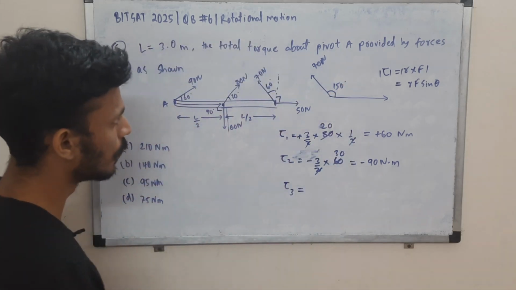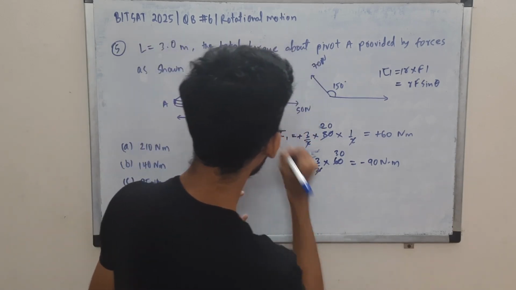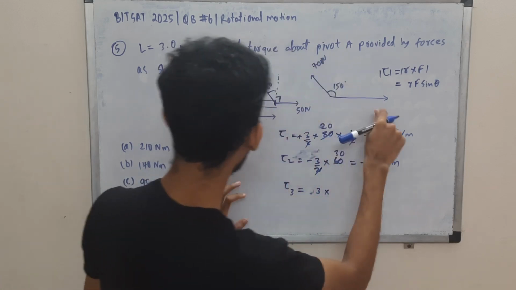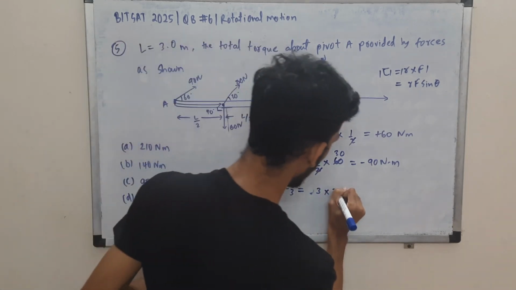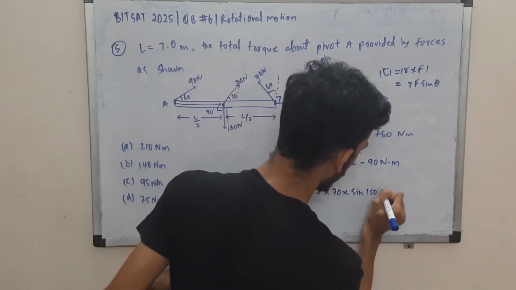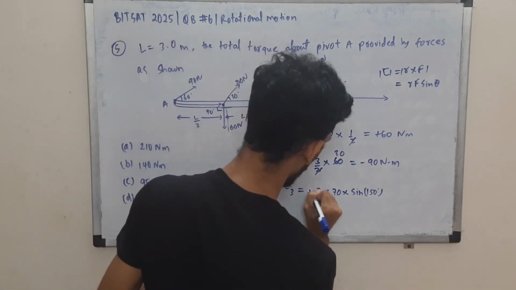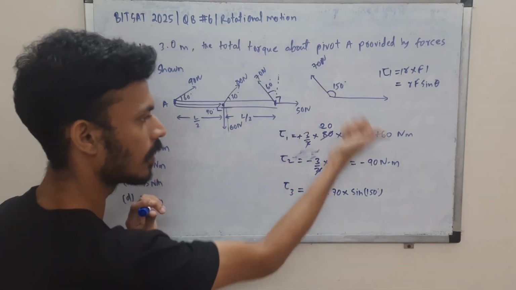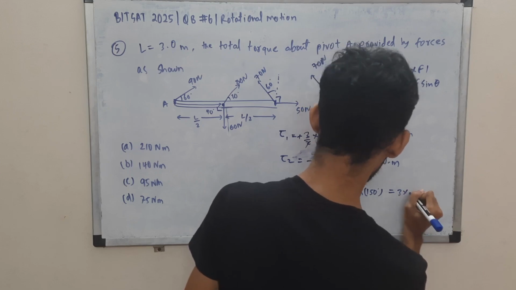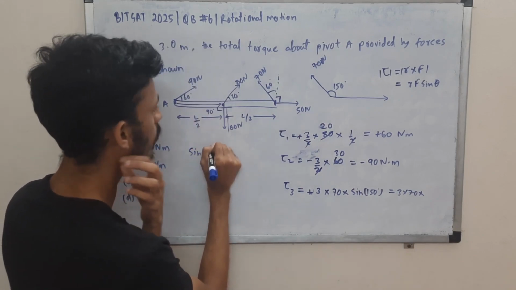Okay, so now you do r cross f. So 70, and wait, let's do this first. So r is 3, now it's the complete length, cross f 70, and what is the angle between them? Sine of 150. Okay, we'll discuss the direction based on r cross f. r cross f is in the outward direction, so it has to be positive. Okay, outward.